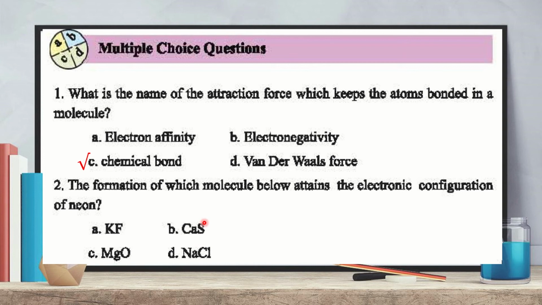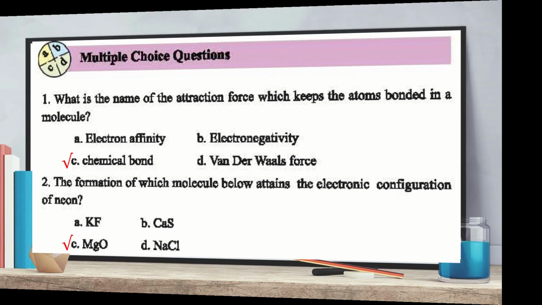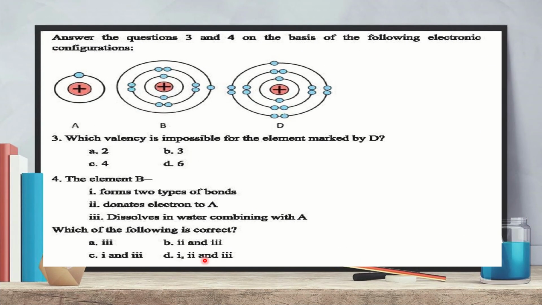In calcium sulfide, both get the electronic configuration of argon. In magnesium oxide, both elements get the electronic configuration of neon, because neon is the nearest inert gas of magnesium and oxygen both. And in sodium chloride, sodium gets the electronic configuration of neon, but chlorine gets the electronic configuration of argon. So the answer is magnesium oxide.